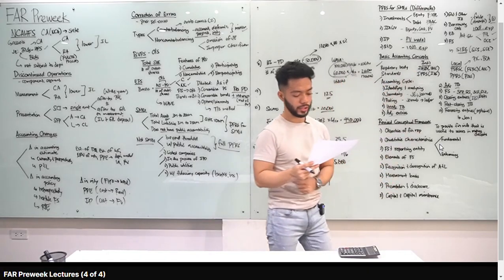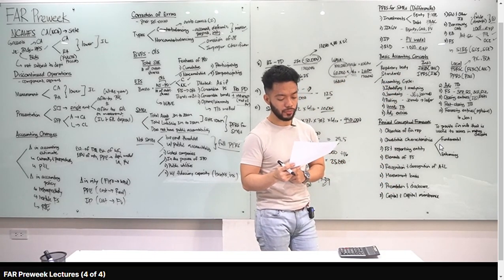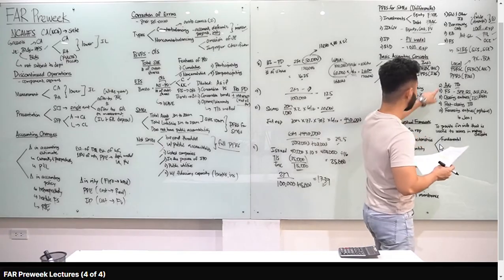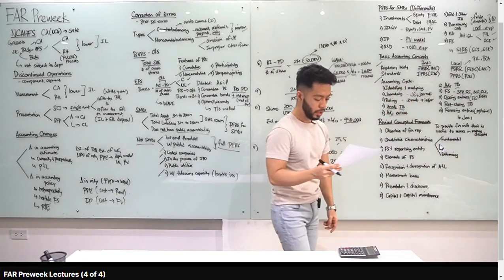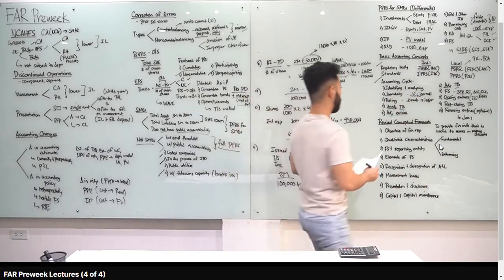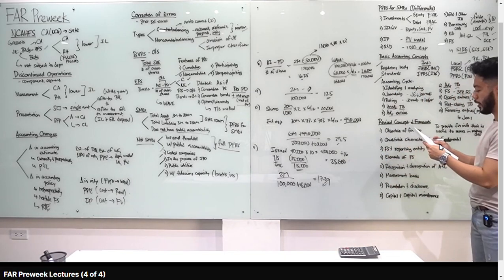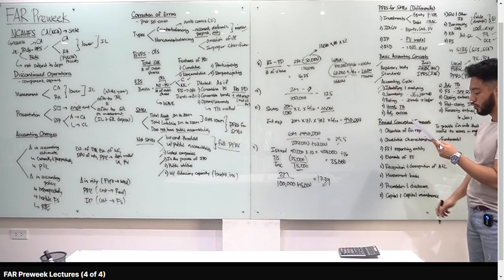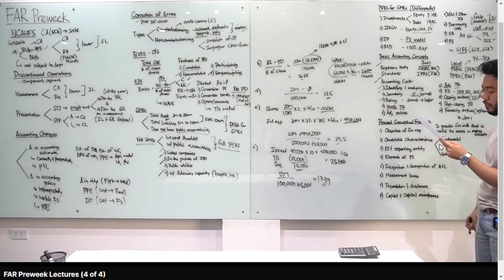IASB, the International Accounting Standards Board. Number 2, the accounting standards setting body in the Philippines, FSRSC, Financial and Sustainability Reporting Standards Council, letter A. The following are the steps in the accounting cycle: identifying and analyzing and journalizing business transactions, yes, steps 1 and 2. Journalizing and posting, yes, kasama lahat yan. All of the above are steps in the accounting cycle.